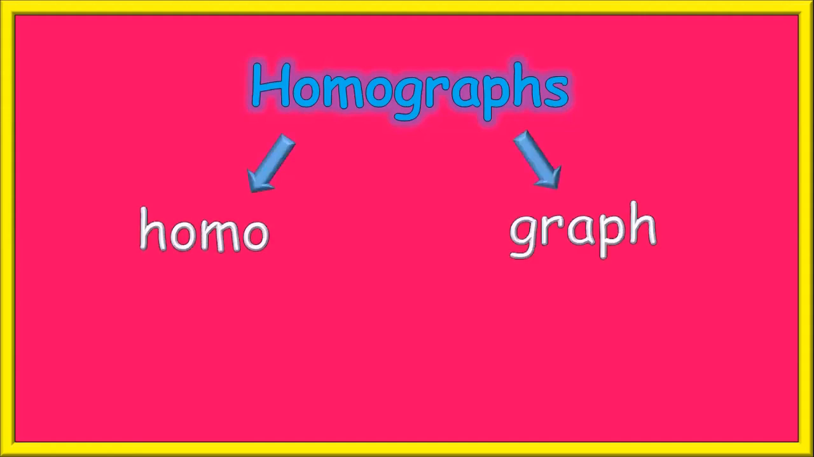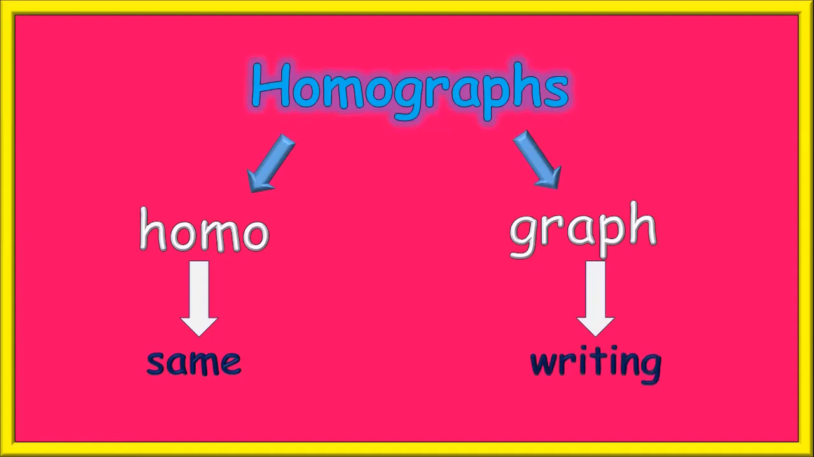The word homographs is derived from two words, homo and graph. The word homo means same, whereas the word graph means writing or spelling. So, homographs are words with same writing or spelling, but they have different meaning. Let's go through a few examples, children.